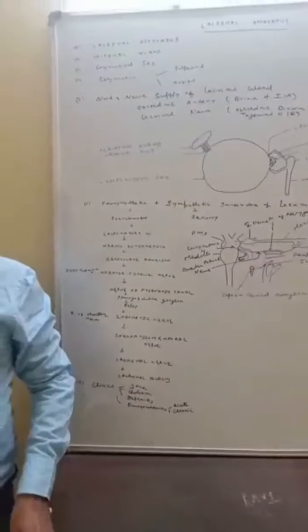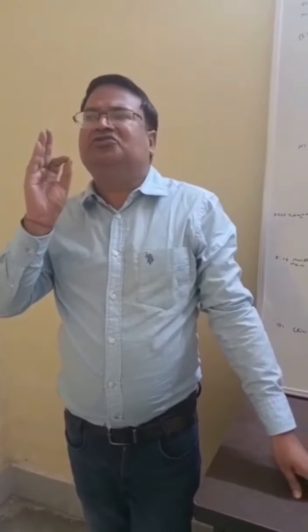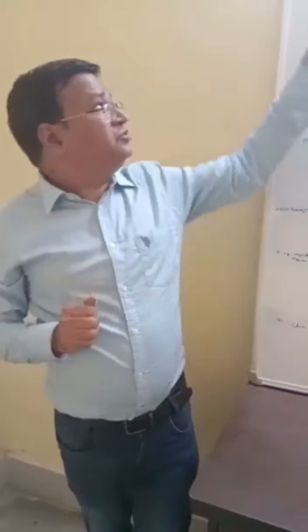Then what is the lacrimal gland? The lacrimal gland is a serous gland. The parotid gland is also a serous gland. The submandibular gland and the sublingual gland are mixed glands. What is the position? Where is this lacrimal gland situated?